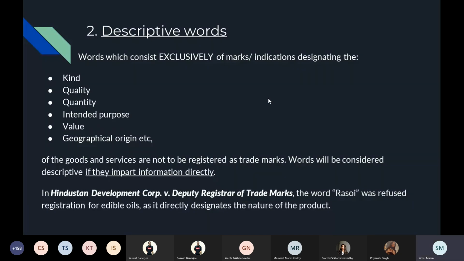In Hindustan Development Corporation versus Deputy Registrar of Trademarks, the word rasoi was refused registration for edible oils as it directly designates the nature of the product. You can put something else with rasoi, but not only rasoi. Because we say exclusively, we cannot use these words.